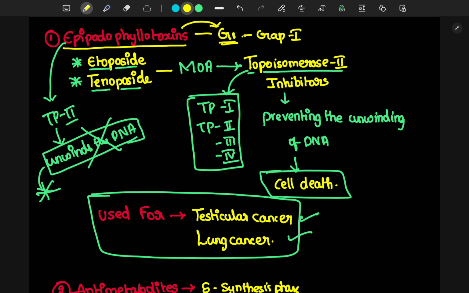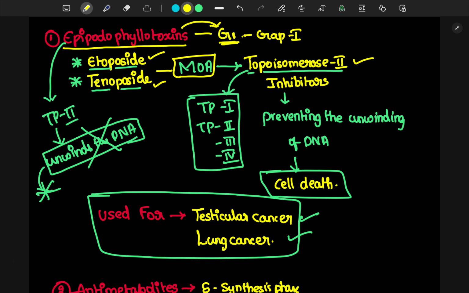Here comes the first classification, epipodophyllotoxins, which act on the G1 phase of the cell cycle, which is the pre-synthetic phase. Here, the examples are etoposide and teniposide. The mechanism of action is topoisomerase 2 inhibition. These drugs are topoisomerase 2 inhibitors.